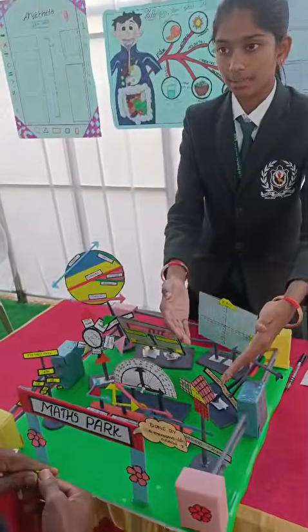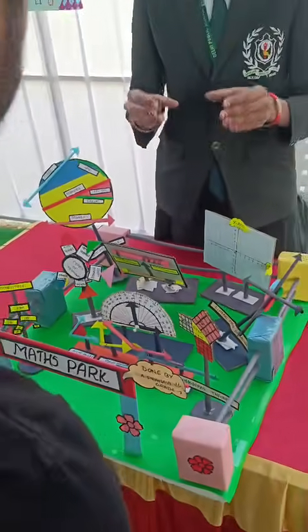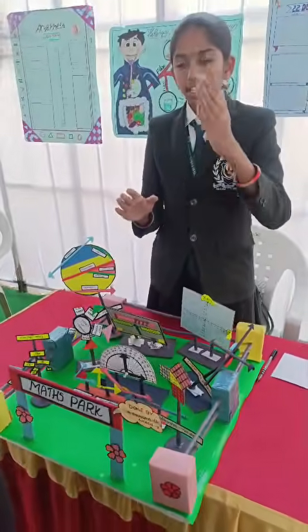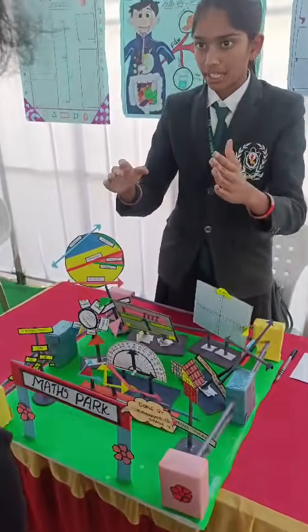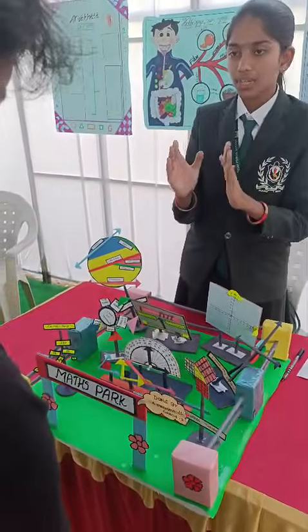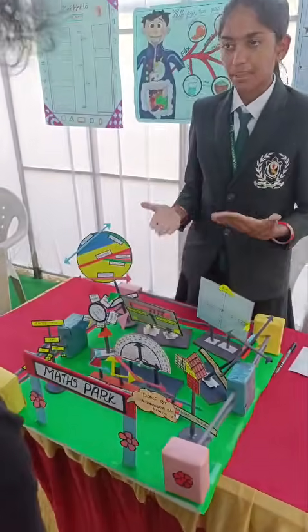This is the Pythagoras theorem, which was invented by Pythagoras. In this theorem, we will be dealing only with the right angle triangle, and it has a perpendicular, a base and a hypotenuse. In the form, we have the Pythagoras formula, which is hypotenuse square is equal to base square plus perpendicular square.